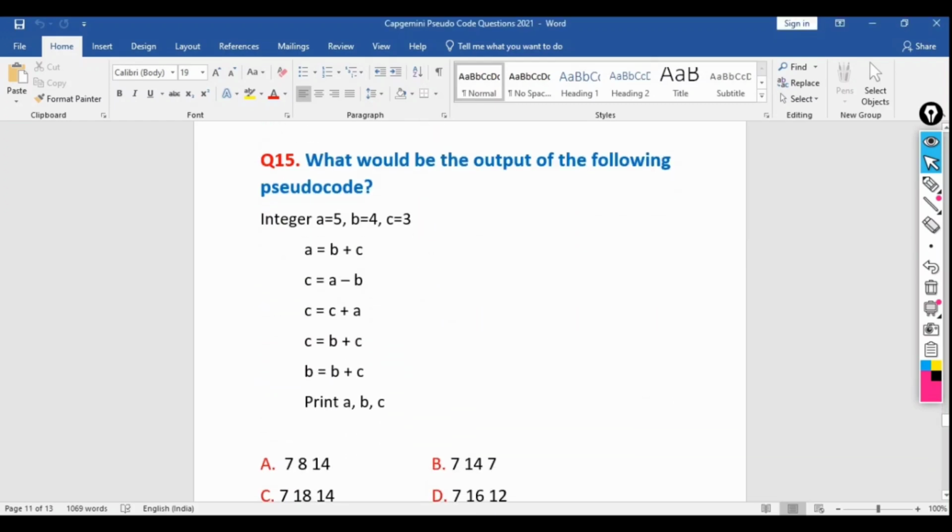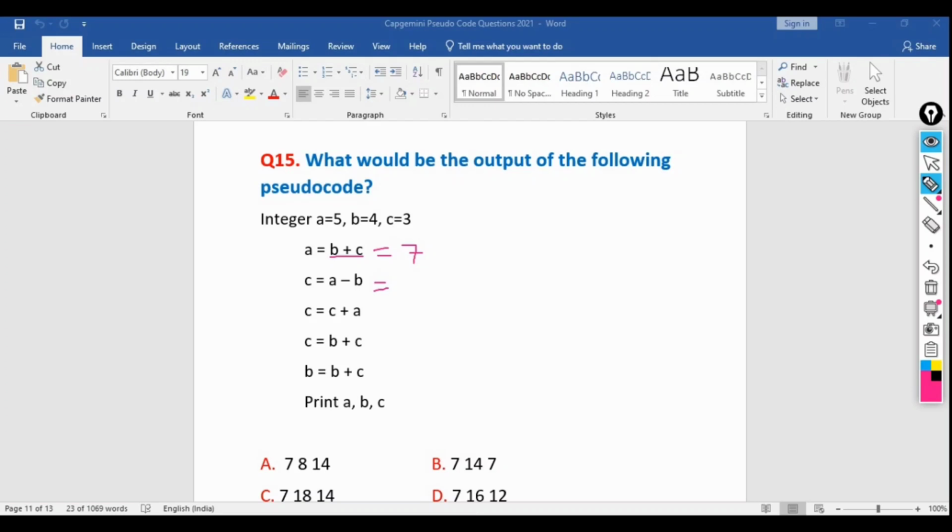What would be the output of the following pseudocode? Integer a equal to 5, b equal to 4, c equal to 3. It's an easy question. Every time the value will be changing, you need to check for the updated value. So a equal to b plus c. So b equal to 4, c equal to 3. So like this, a equal to 7, then again c equal to a minus b.